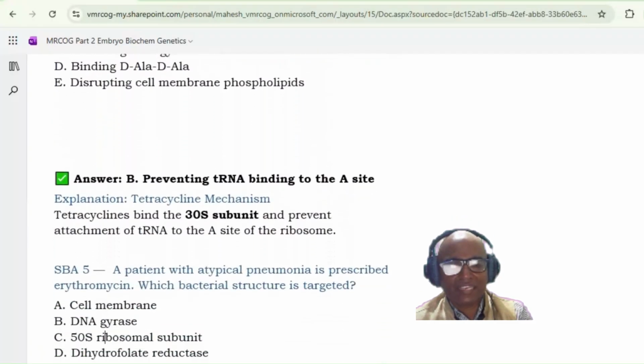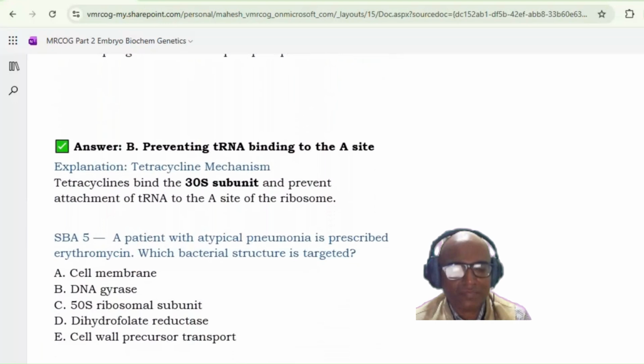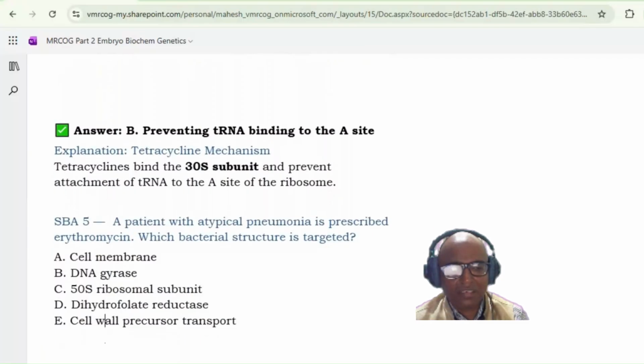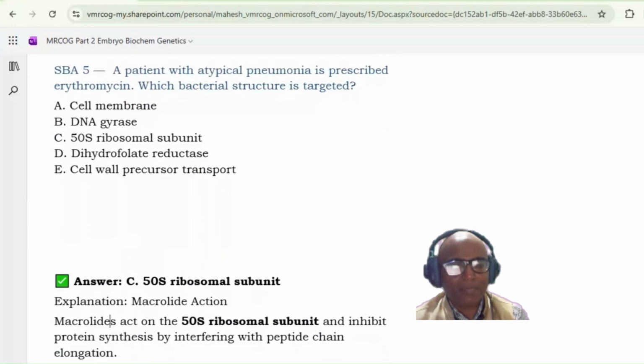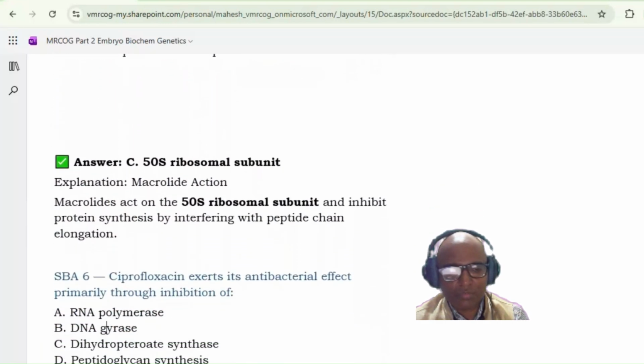Next. A patient with atypical pneumonia is prescribed erythromycin. Which bacterial structure is targeted? Cell membrane, DNA gyrase, 50S ribosomal subunit, DHF reductase, cell wall precursor transport. Sir, option C, 50S ribosomal subunit. Yes. So the answer here is the 50S ribosomal subunit. Macrolides act on the 50S ribosomal subunit and inhibit protein synthesis by interfering with peptide chain elongation.